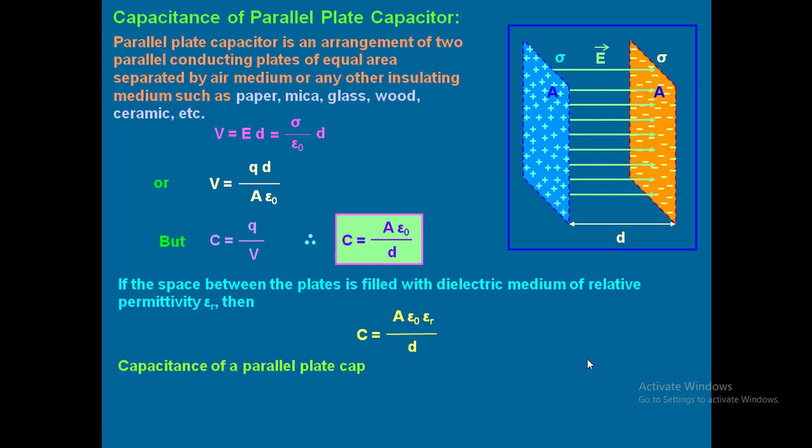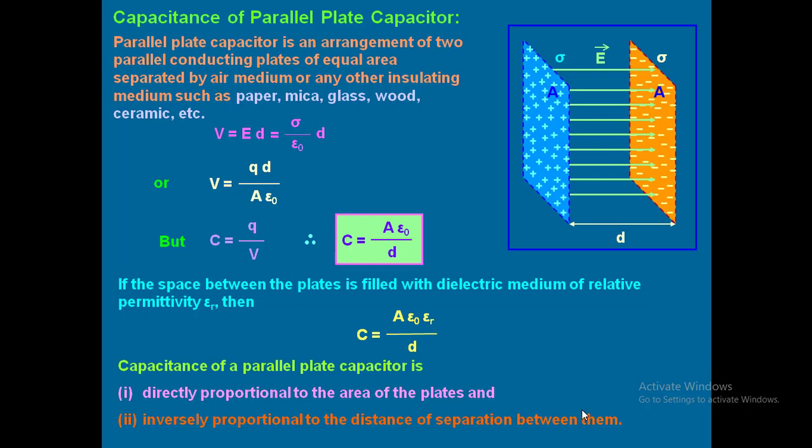Yes, sir. So the capacitance of a parallel plate capacitor is, number one, directly proportional to the area of the plates. If you see the expression clearly, it is directly proportional to the area of the plate. That means whenever the area increases, the capacitance will increase, just like whenever the size of the bottle increases, the amount of water you can fill will increase. Second, inversely proportional to the distance of separation between them.